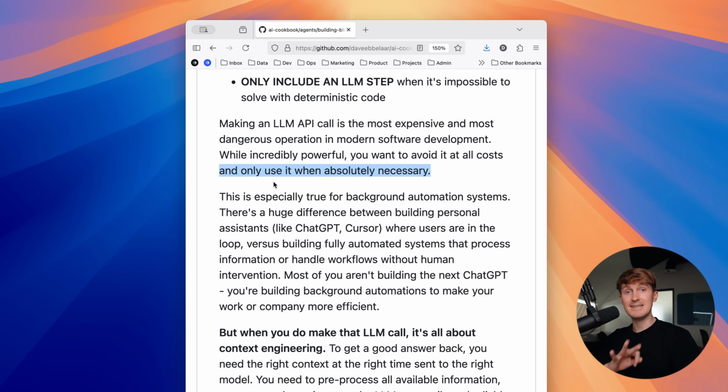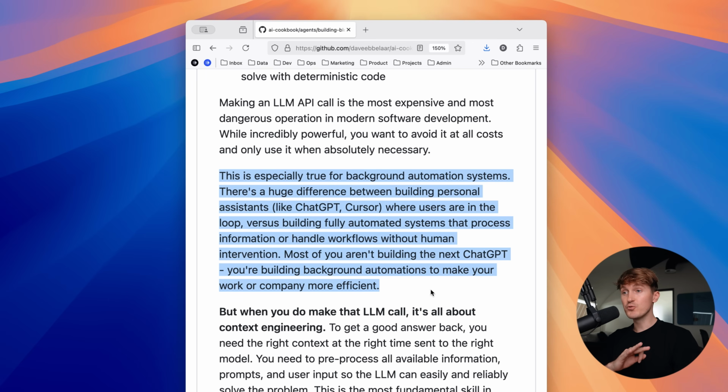Making an LLM API call right now is the most expensive and dangerous operation in software engineering. And it's super powerful, but you want to avoid it at all costs and only use them when it's absolutely necessary. And this is especially true for background automation systems. This is a super important concept to understand. There is a huge difference between building personal assistants like ChatGPT or Cursor, where users are in the loop, versus building fully automated systems that process information or handle workflows without human intervention.